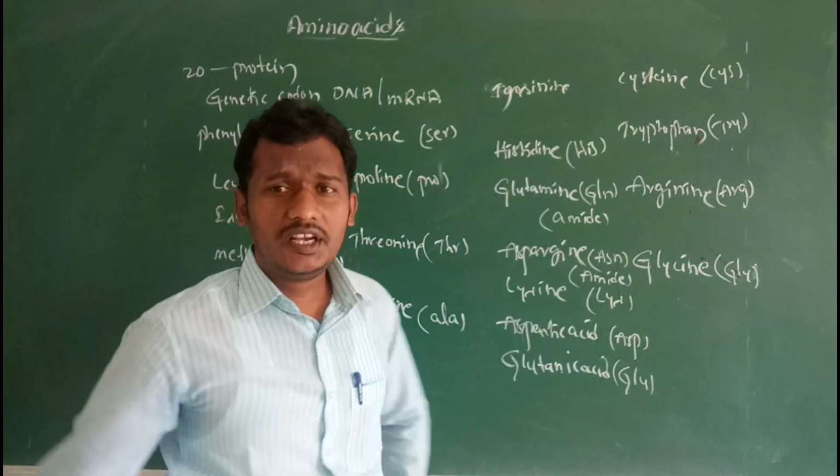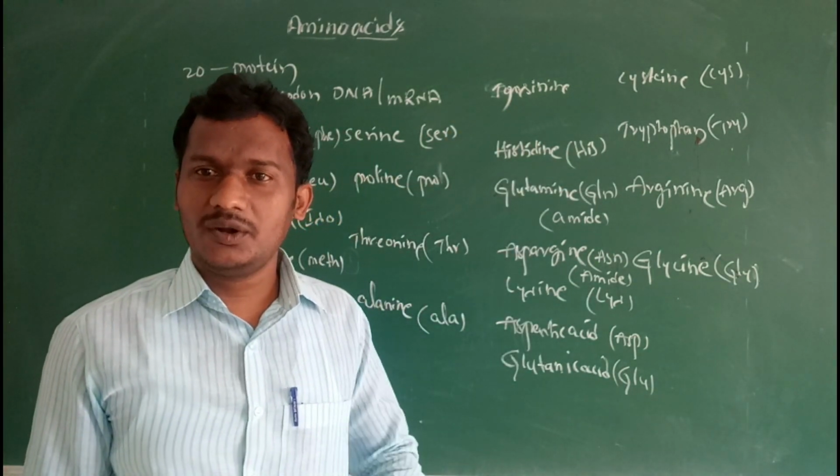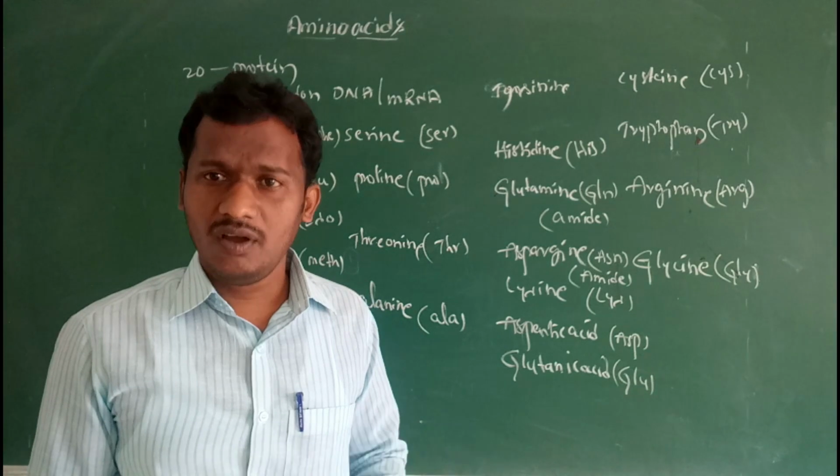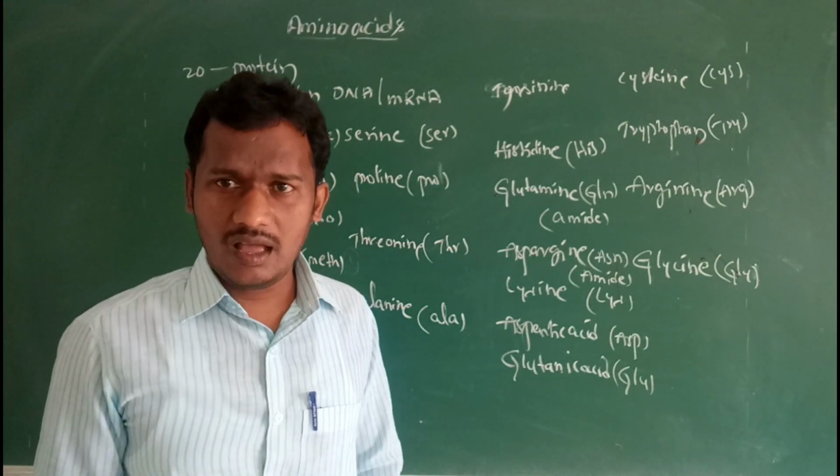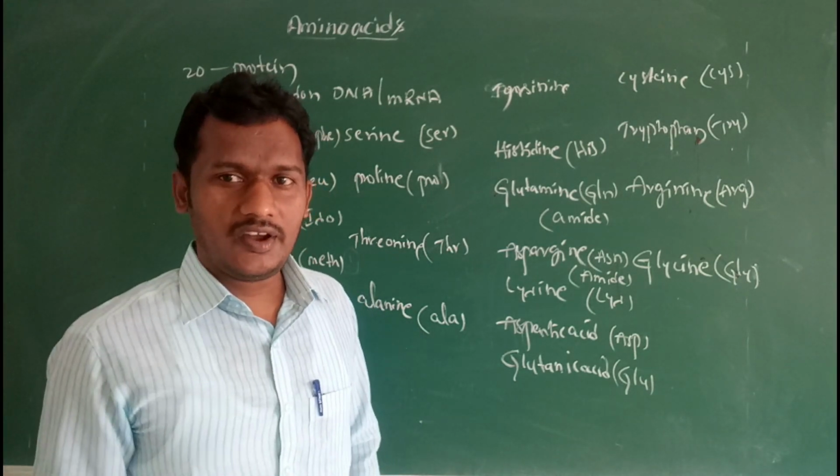Next, these 20 types of amino acids are also represented by alphabets, different alphabets by rules.